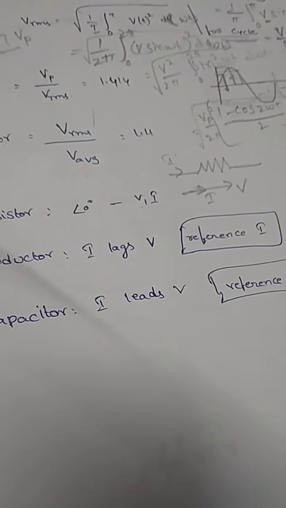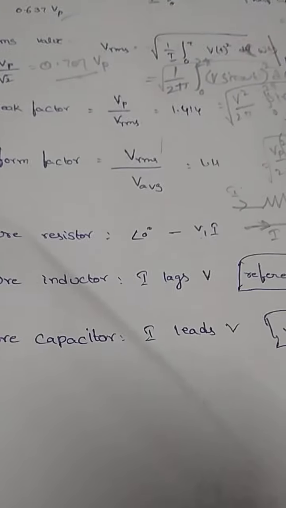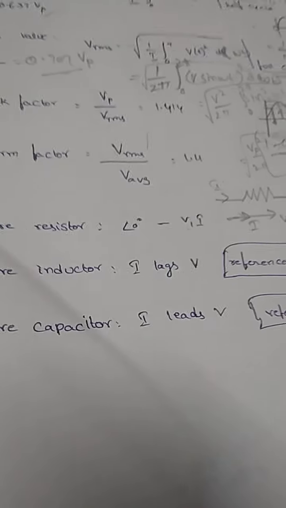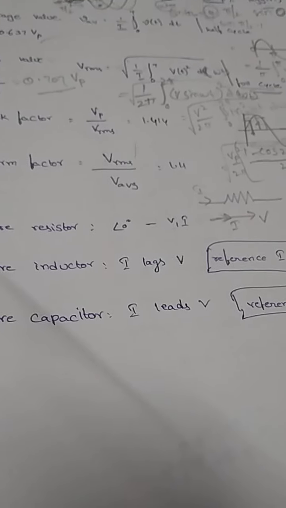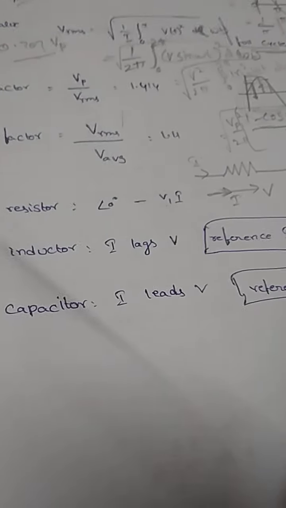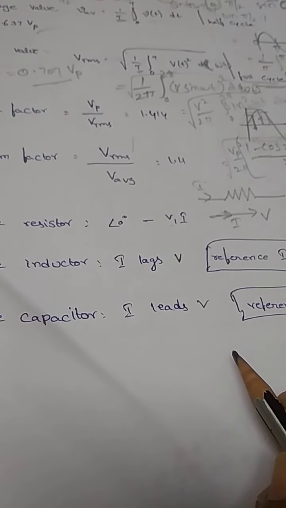Whereas coming to your inductor, already we know the nature. It does not allow a sudden change in current.